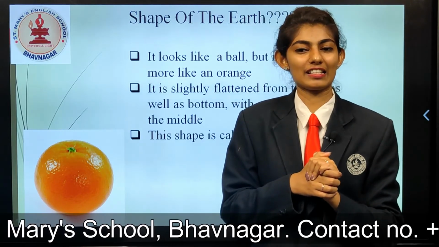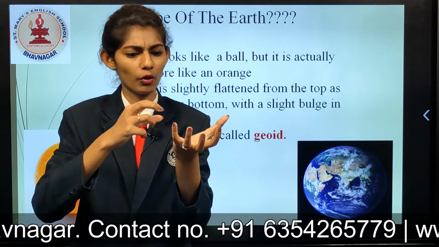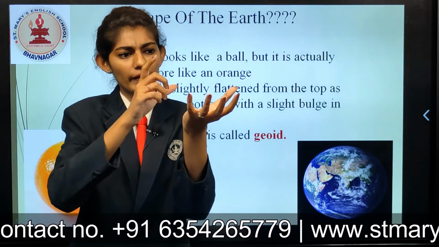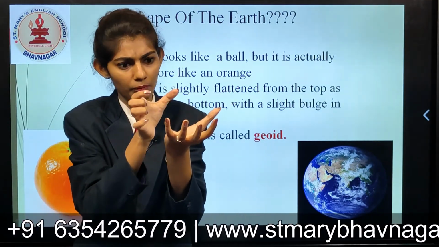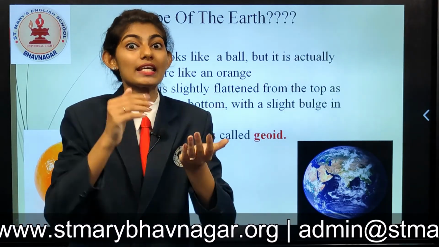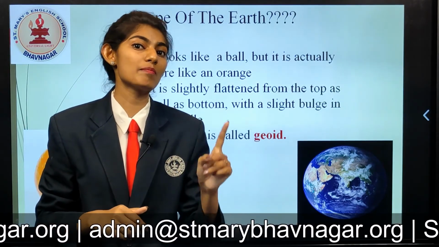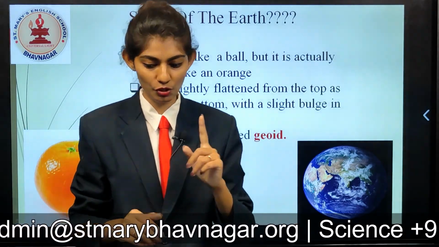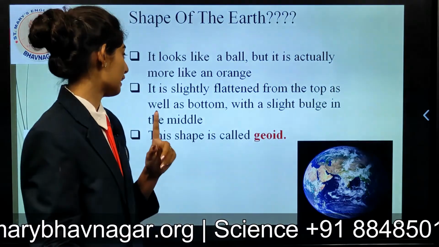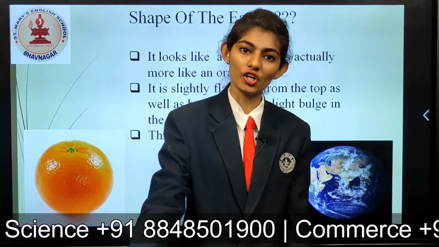Everyone. Yes. So you have seen an orange when you touch an orange, when you hold an orange, you see that the middle part is bulging, whereas the top and the bottom are flat. So an orange resembles the Earth. Understood, students? Is it clear? Yes. So this shape is called geoid.